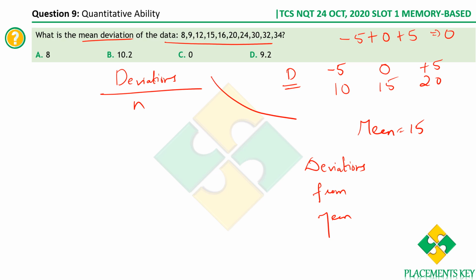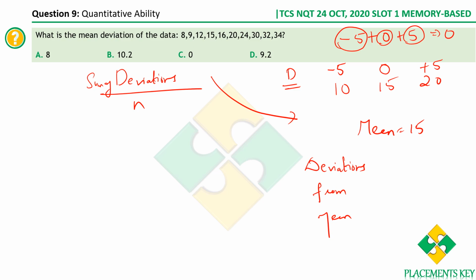Just now we discussed that the sum of the deviations from mean is 0, right? So the answer should be 0, right? No. Let me repeat. If you're taking the signed deviations, the sum of deviations from mean is always 0. We know that the sum of all the deviations from mean divided by n is called mean deviation. We know the sum of deviations from mean is 0, so 0 by n, 0 by anything is always 0. So should the answer be 0? No. I'll tell you why it is not so.